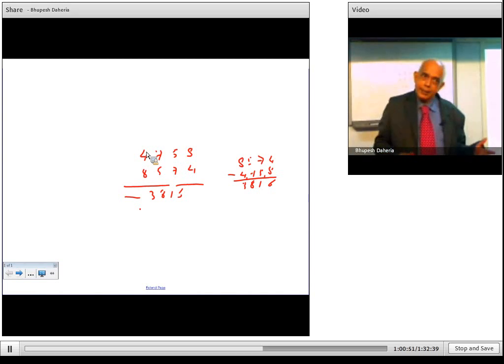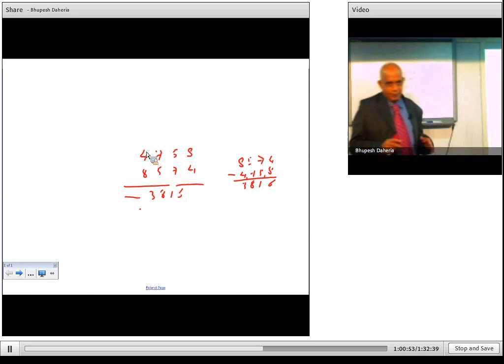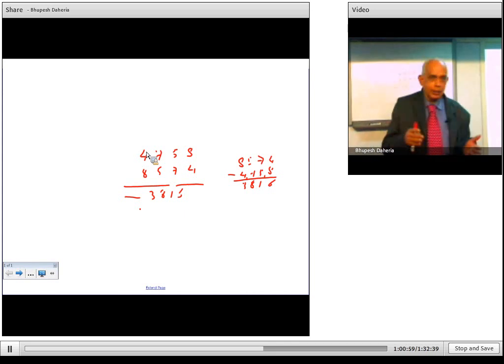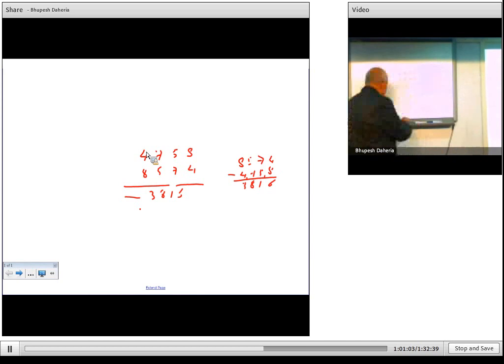The numbers themselves may not be divisible by 9. That is not required. Only any number and its reflection. So whether it is 2 digit, 3 digit, 4 digit, 5 digit, it doesn't matter. So this is the property of 9. So now you can take any number.